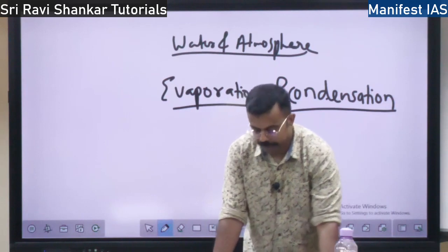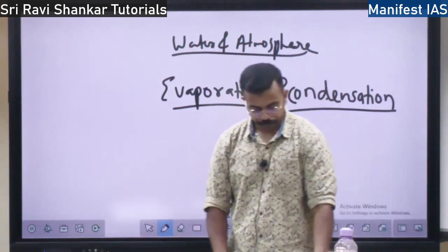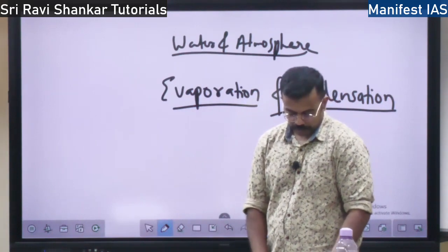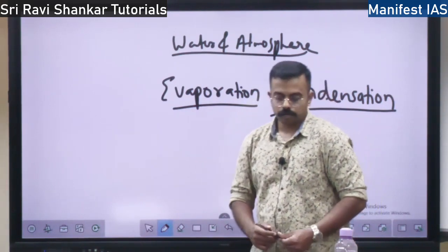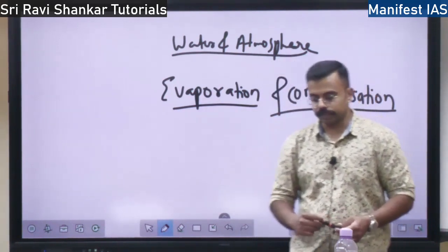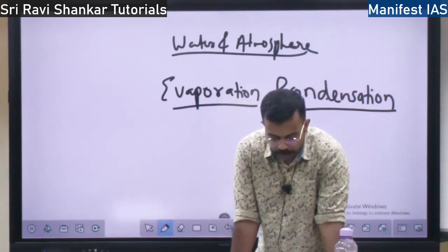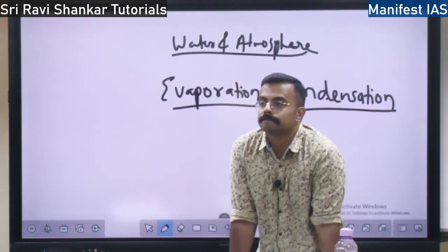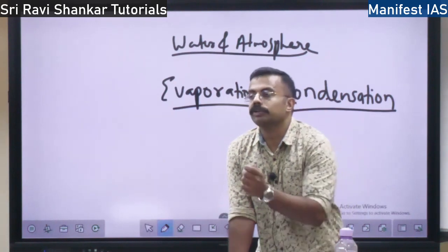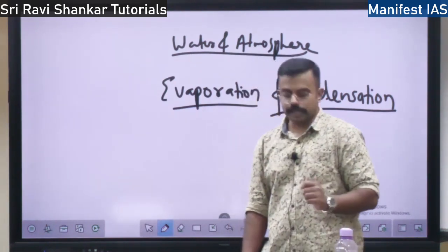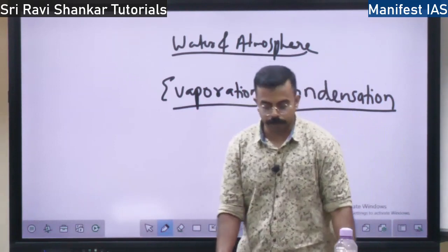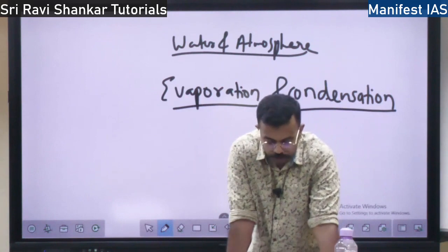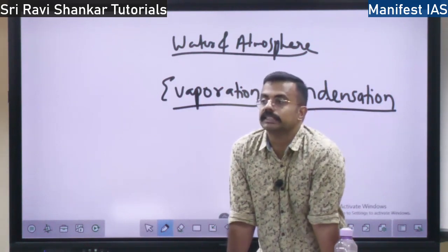Now we will discuss the clouds. First of all, what is the definition of clouds? Clouds are a mass of minute water droplets. They are a mass of minute water droplets in the air. Water droplets in the air are called clouds. This is because of condensation.